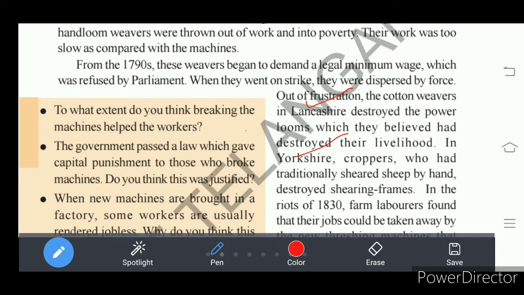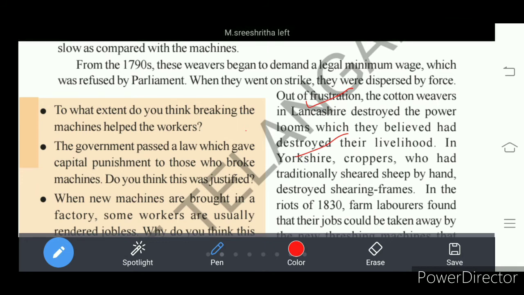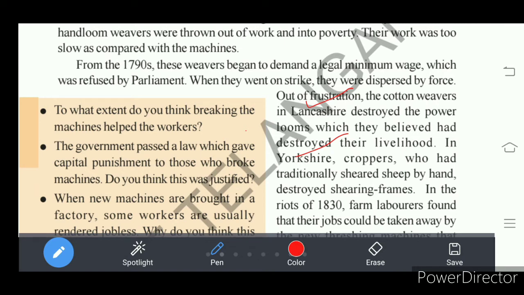That means there were some manual workers used in cutting the hair of the sheep. That is called shearing the sheep. You know, for this sheep, there is hair on it. It's a fur. Understand? So the fur of the sheep is sheared manually.